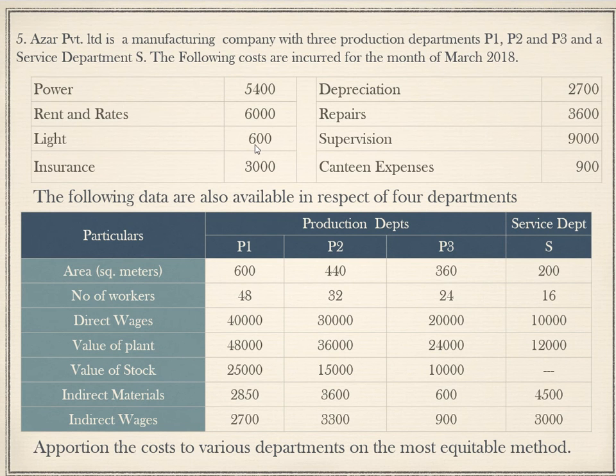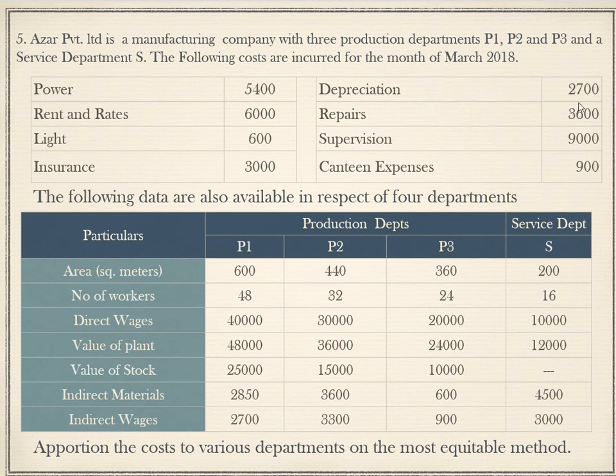Next one is light. Light is 600 rupees. The basis for this is usually we are going to depend on lighting points. Since they have not given, we can take the basis of area, right? Next one is insurance 3,000. The insurance is apportioned on the basis of value of stock. If they had not given, then we would have taken value of plant as the basis.